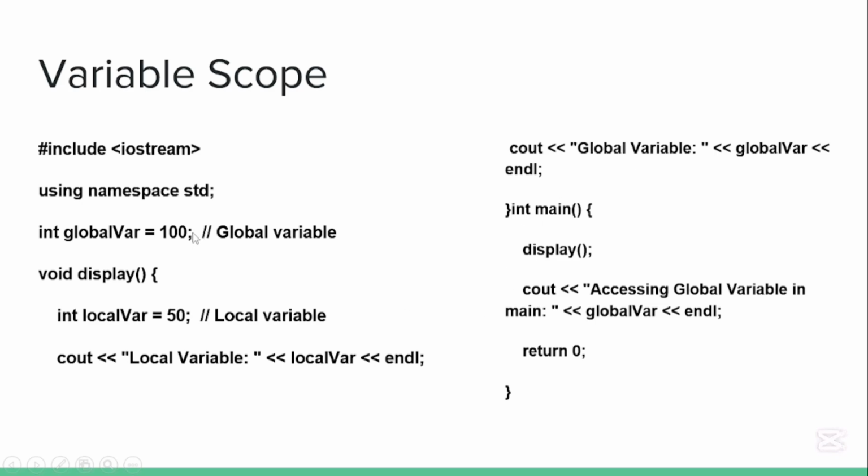But there is a major difference in local variables. The local variable is initialized in the display function. This is a function we will learn about after that. Just keep in mind that this is a function, and the int local variable is only used in the function. We cannot use it outside the function. As you can see, we cannot display the local variable outside the function, but we can display the global variable everywhere in the code.